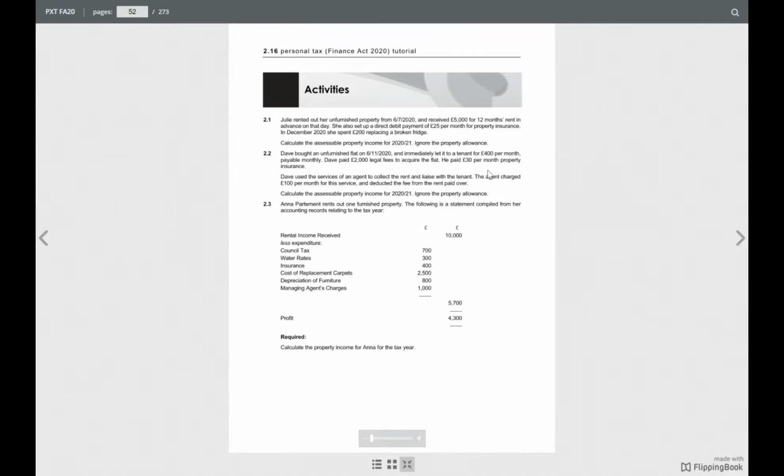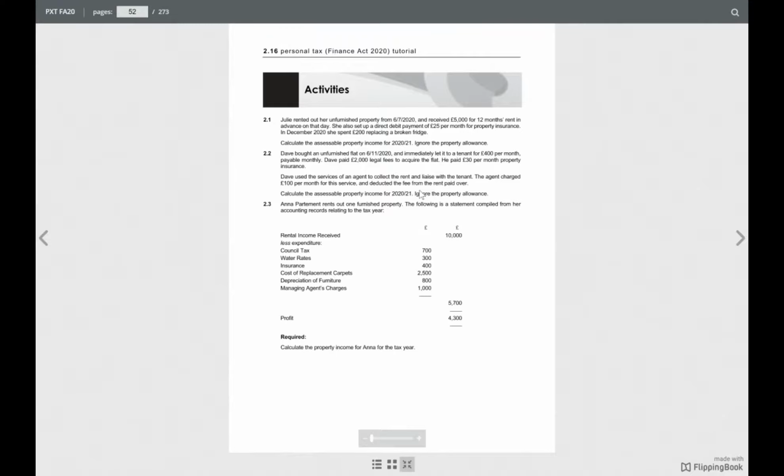And then you have to deduct Dave's expenses. First, the £2,000 legal fee to acquire the flat. It was before the first renting, so it is not allowed.